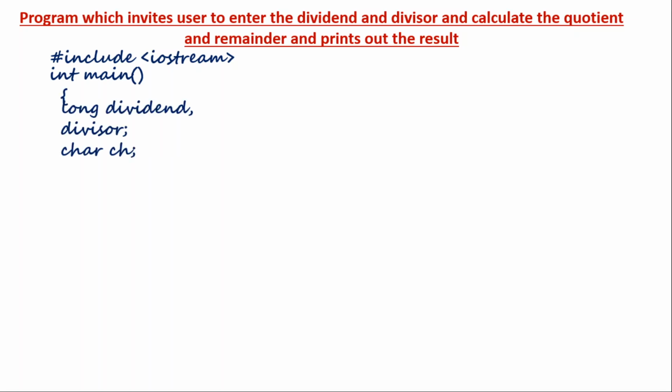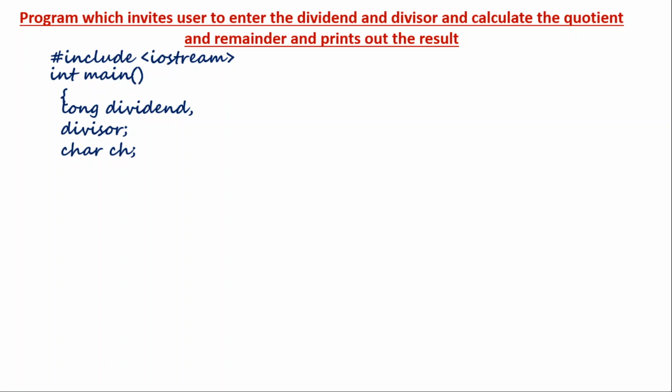Okay, then we know that we have three variables here. One is the dividend, another one is the divisor. Then if you want, you can calculate a quotient and a remainder with another variable, but here we are doing it at the instant of printing, and we are not additionally using a variable for the remainder and quotient. You can understand that as we go on writing the program.